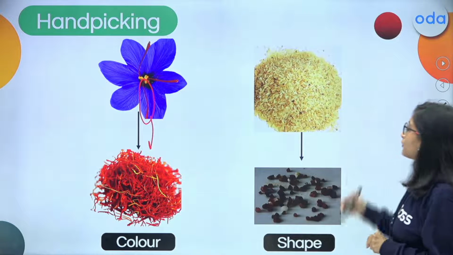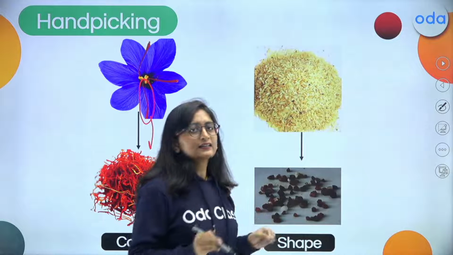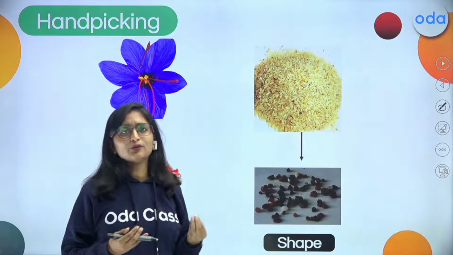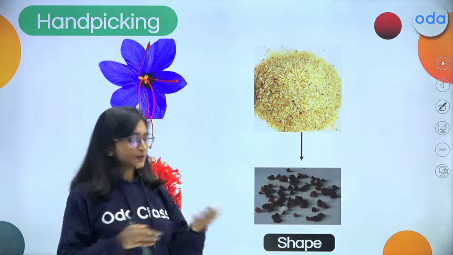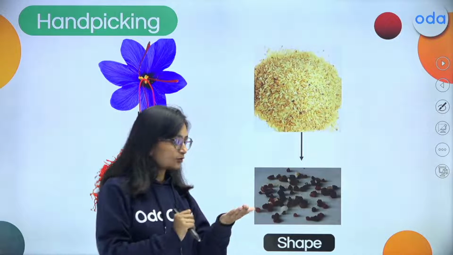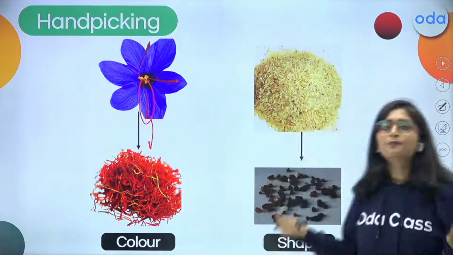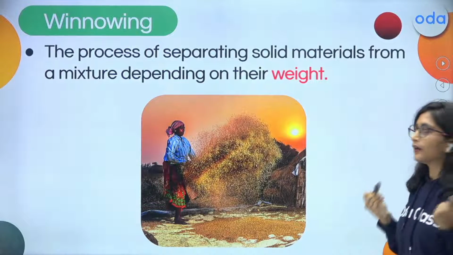So this is one of the processes, and in the same case, a very easy thing is happening all around. You might ask any of the people in the kitchen, our grandmother, our mother, sometimes they will just find some pebbles and they're going to hand pick them out. So what is this? This is a process of hand picking, a technique that we use in our day-to-day life.